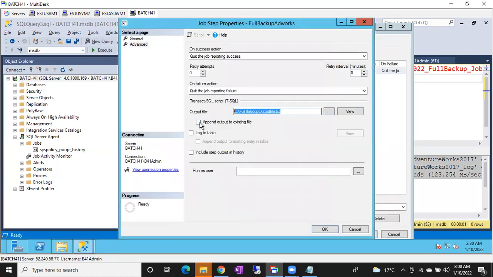If you want to append to the existing file, when you run it multiple times, the output will be appended to the same text file. Next time you run it, it will be appended to the same existing file.